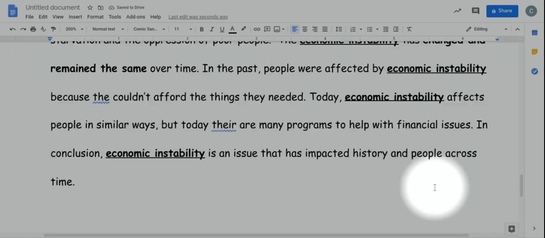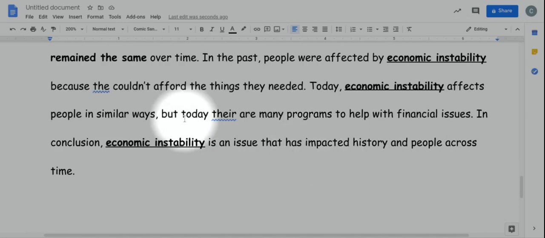So we're saying how it changed. We're not going into specific detail. We're just referencing what we talked about earlier in our essay. In conclusion, economic instability is an issue that has impacted history and people across time.